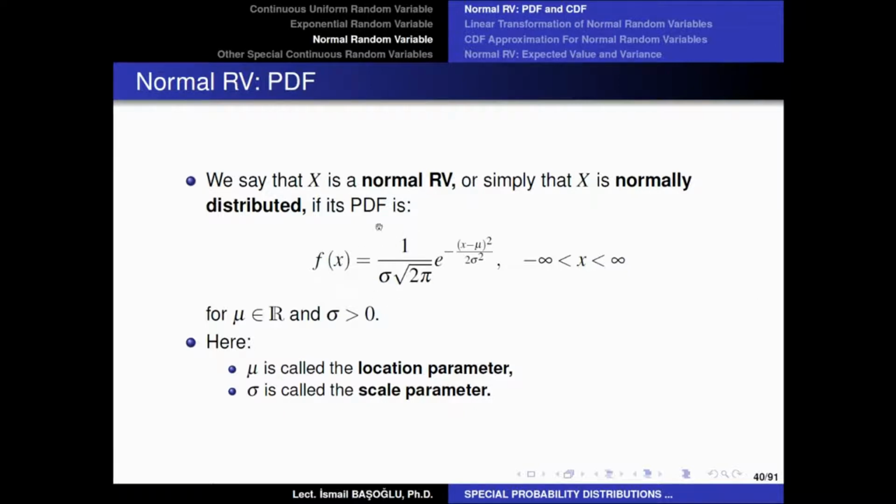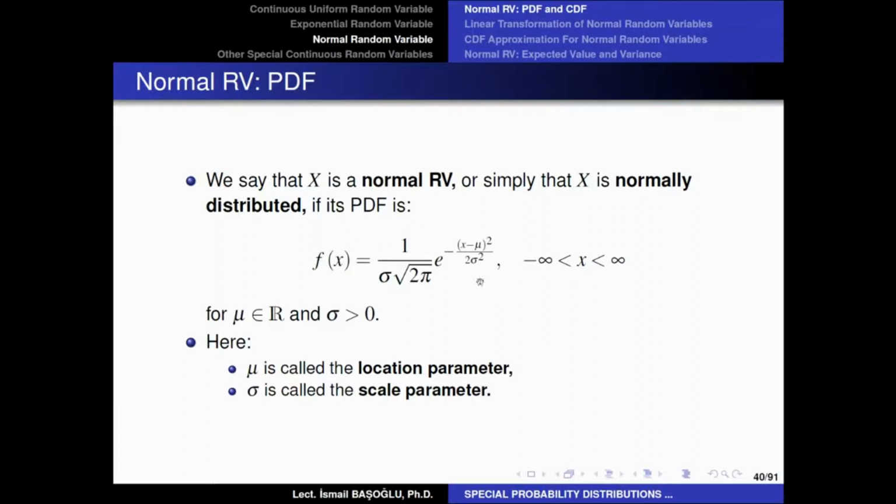So the probability density function of the normal random variable is 1 over sigma times square root of 2 pi times e to the power of minus, in the numerator we have (x minus mu) squared, and in the denominator we have 2 sigma squared. Okay, so if a continuous random variable has a probability density function in this form, then we call this random variable the normal random variable.